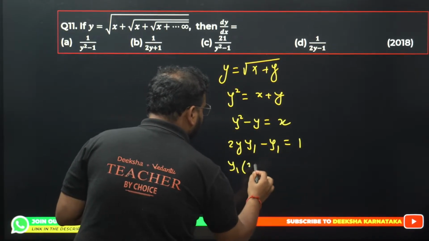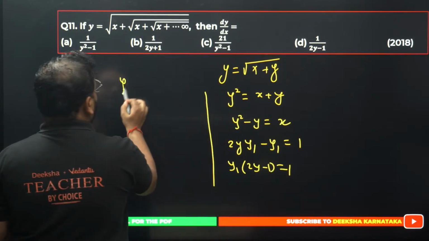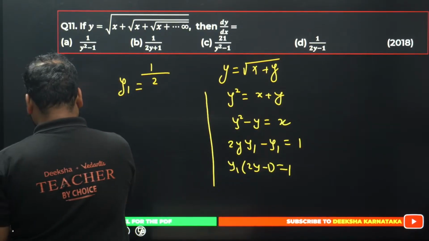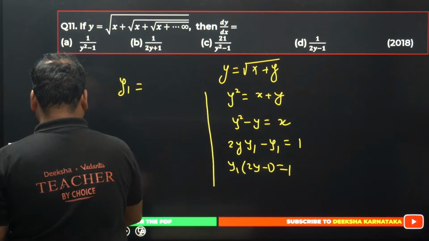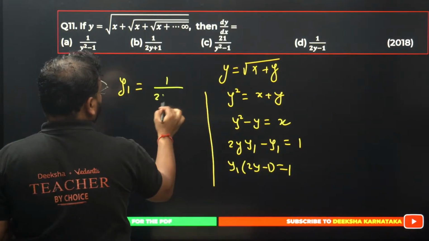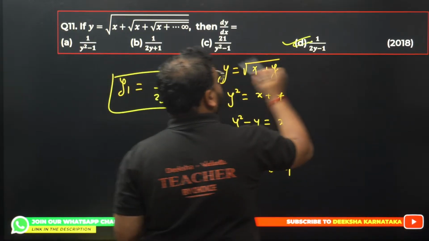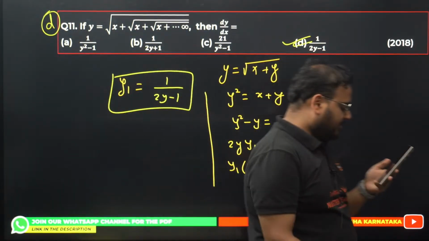You have 2y minus 1 equals to 1, and I hope all of you can see the answer now. y1 equals to 1 upon 2y minus 1, right? 1 upon 2y minus 1. Option D is correct. I hope that you will give me the faster answer for this.